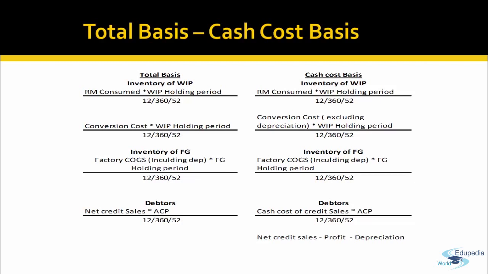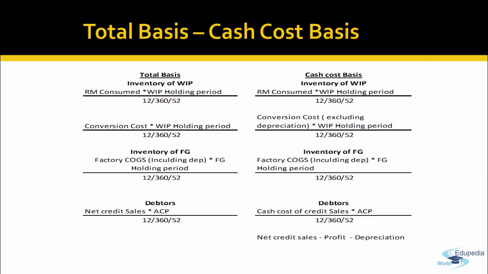There will be no difference, and the conversion cost will include depreciation. In cash cost, that conversion cost has to be reduced by the depreciation charged. Similarly, for finished goods, the factory costs will include depreciation, while in cash cost basis, the factory cost of goods sold will not include depreciation.